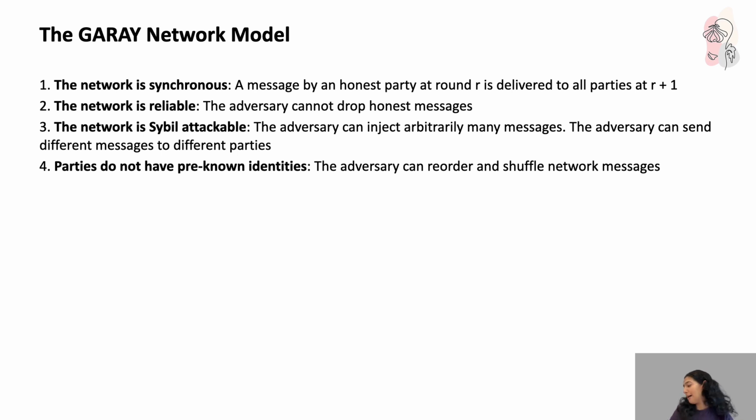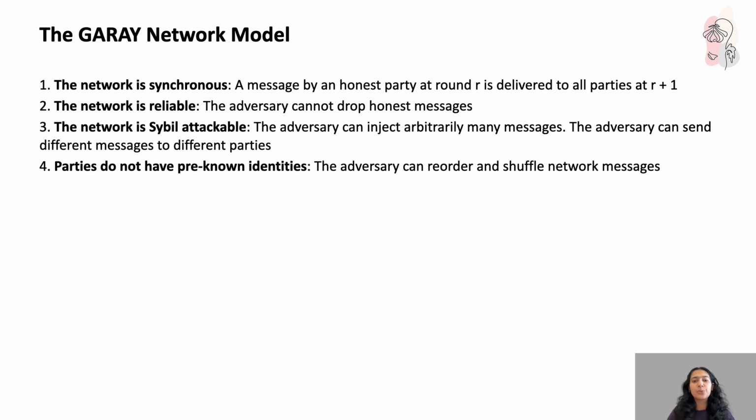Now let's talk about the Garay Network Model, which is the framework that is used in blockchain backbone theory. So this model first makes some important assumptions. First, the network is synchronous. That means if an honest party sends a message in round R, then all the other honest nodes are going to receive it by round R plus 1. And this gives us a clear timeline for message delivery.